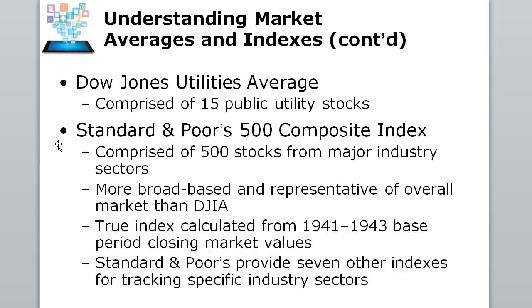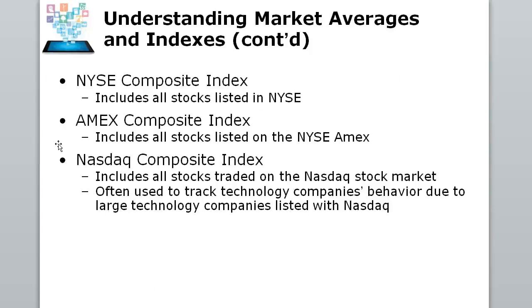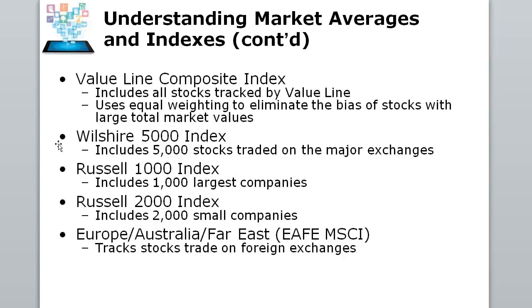The S&P 500 is 500 of the largest stocks that change periodically, but it's supposed to be a good representation of the Fortune 500. And we can have an index on the New York Stock Exchange, the American Exchange, and the NASDAQ Exchange. They all have indexes based on stocks within the exchange. We have Value Line composite indexes made by the Value Line Company. We have the Wilshire 5000, which is 5,000 stocks traded on all different exchanges. The Russell 100, which is the 100 largest companies.